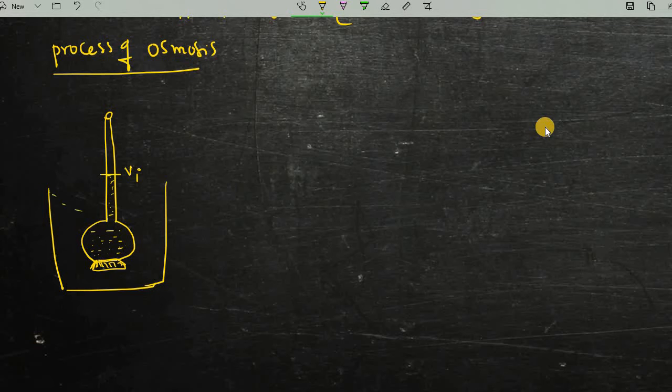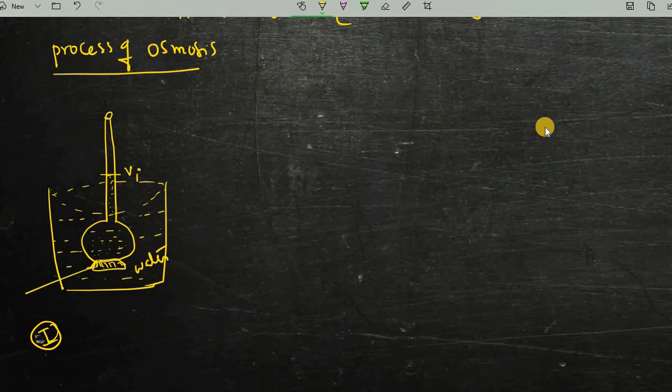So here we have the solvent, that is water. Okay, so this is picture 1.